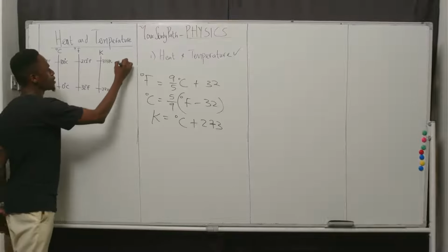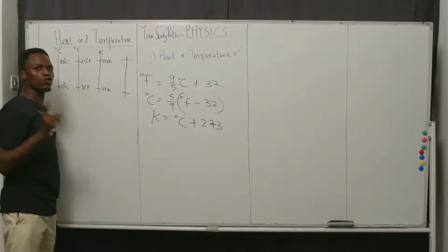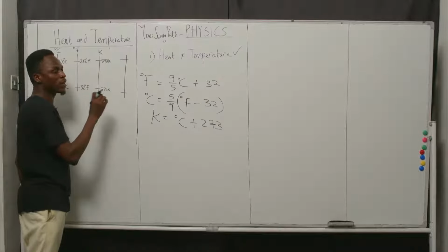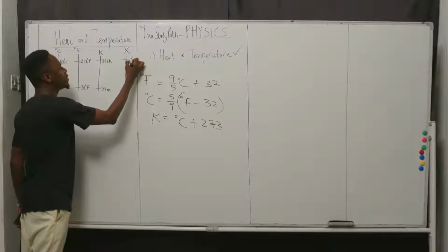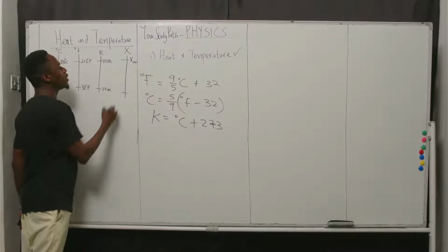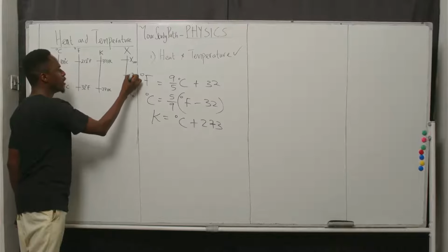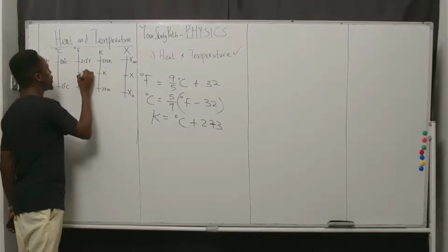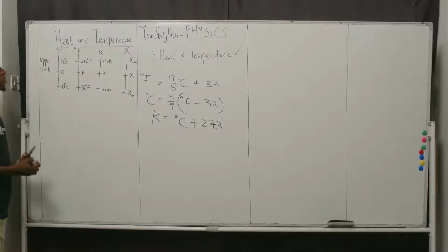Last but not the least, we are working with our random scales. Note, random scales, meaning any other scale which we can be given. I call it the X scale. You work with the temperature value at 100 degrees Celsius, and the value at 0 degrees Celsius, relative to the middle value. So what do we mean by this?